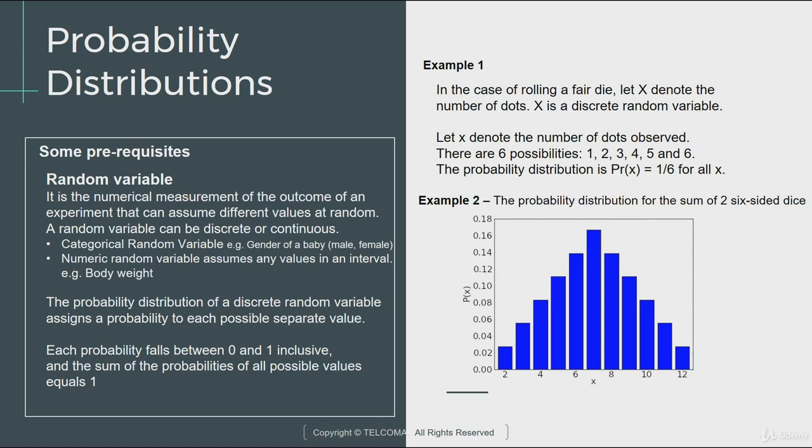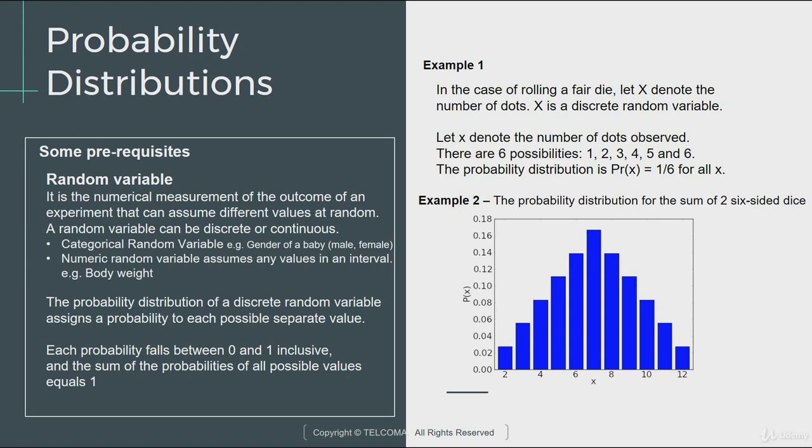What are the chances that you'll have a sum of 6? You could either have a 2 and a 4, you could have a 5 and a 1, you could have a 3 and a 3. So if you divide all the possibilities of getting that by the total number of possibilities, you get the equivalent probability of getting a 6. So this is basically how you can interpret a simple probability distribution.